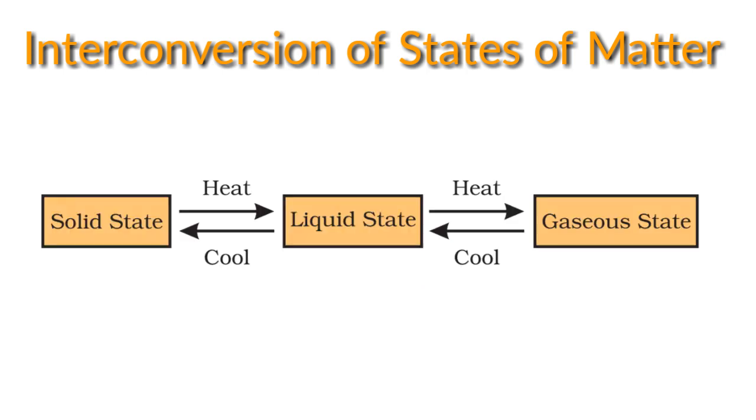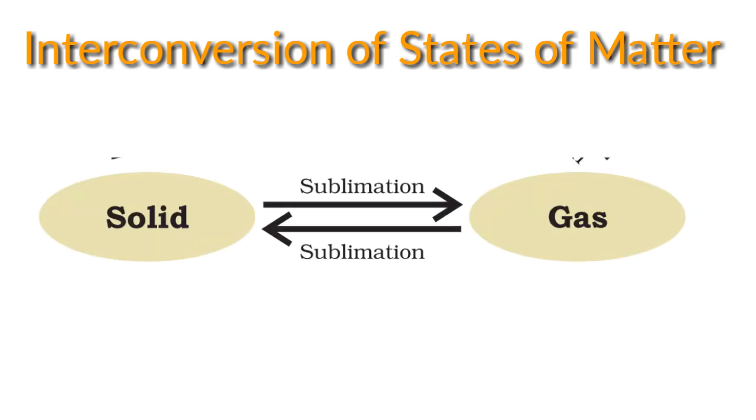That is, solid on heating can be converted into liquid state, and on cooling, conversion of liquid to solid takes place. On heating a liquid, we can convert liquid to gaseous state. On cooling, it reverts back to liquid again. So we can infer that the state of matter can be changed into another state by changing the temperature. But some other changes are also there. That is, change of solid into gaseous state directly and vice versa on changing temperature without changing into liquid state. This process is called sublimation.